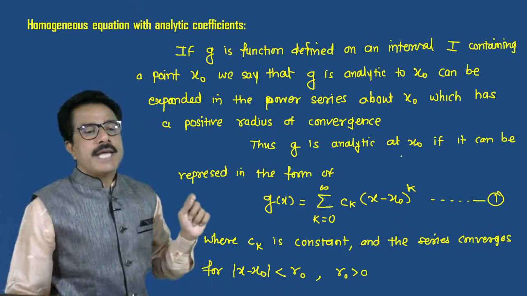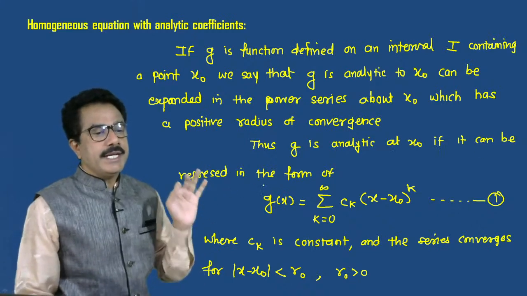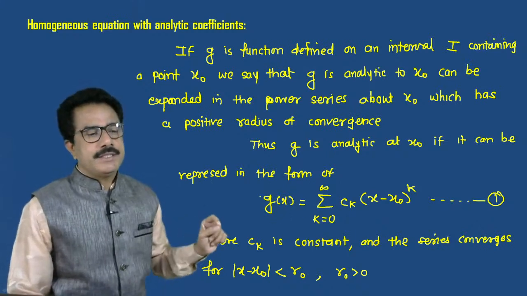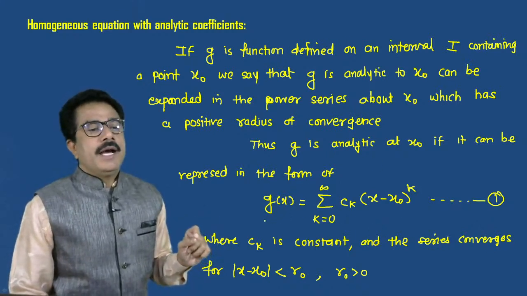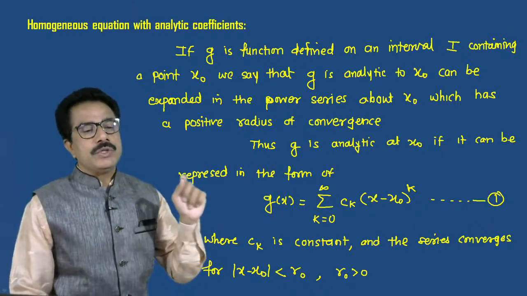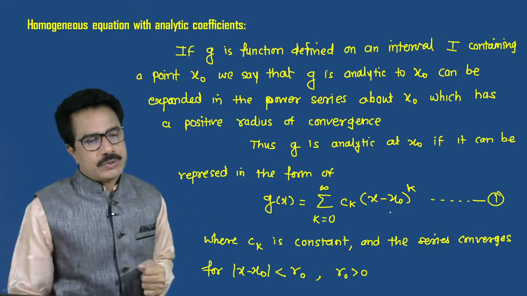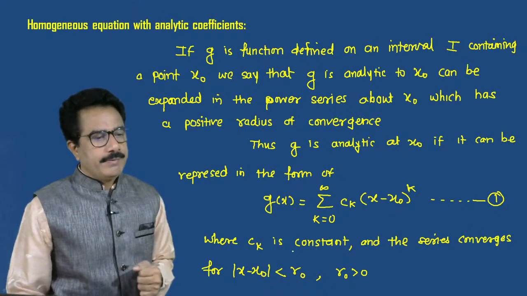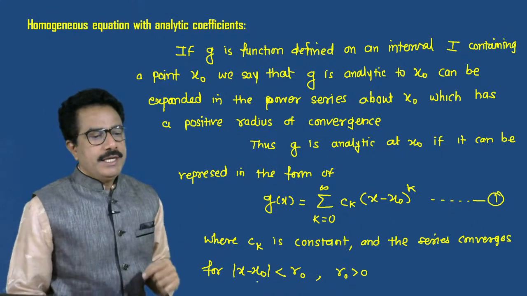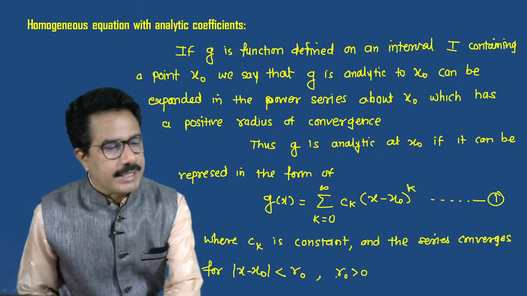Thus, G is analytic at x naught if it can be represented in the form G of x equals summation k equals 0 to infinity Ck into (x minus x naught) raised to k, where Ck is a constant and the series converges for |x minus x naught| less than r naught, where r naught is greater than 0.